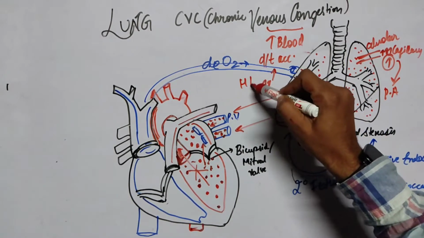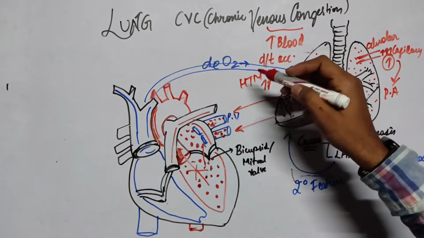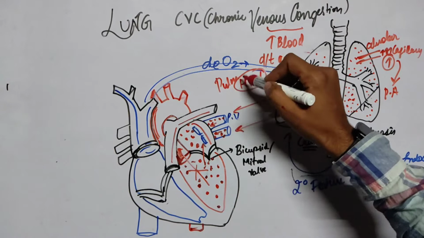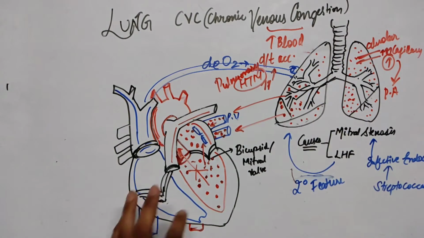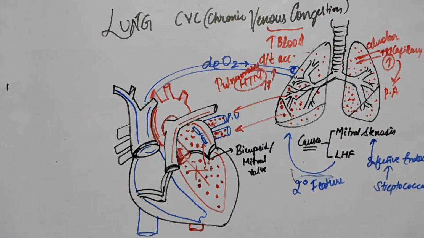So it will lead to hypertension first. If there is an increase in the pressure at the pulmonary artery, it will lead to pulmonary hypertension. And now what is going to happen?